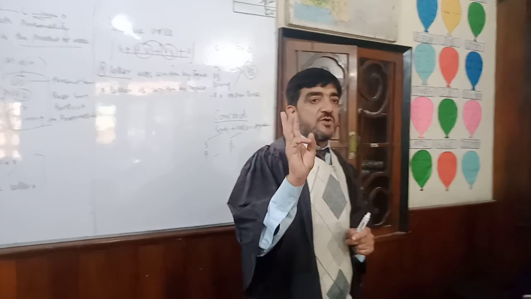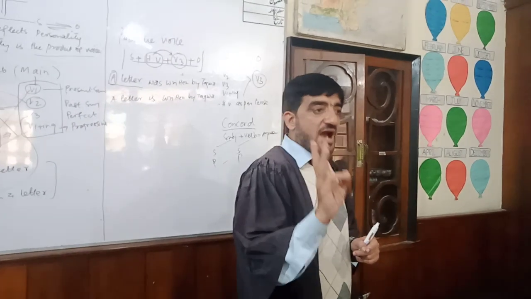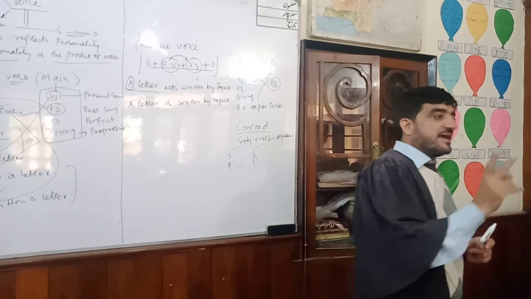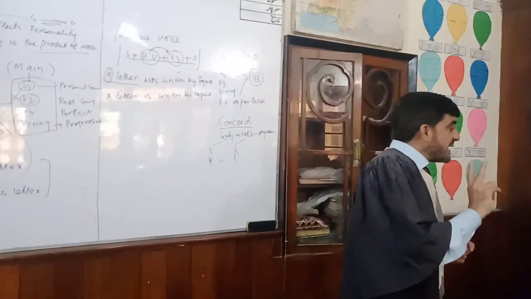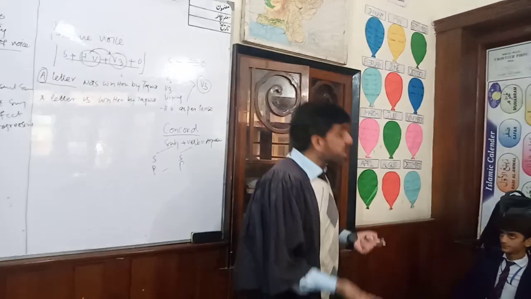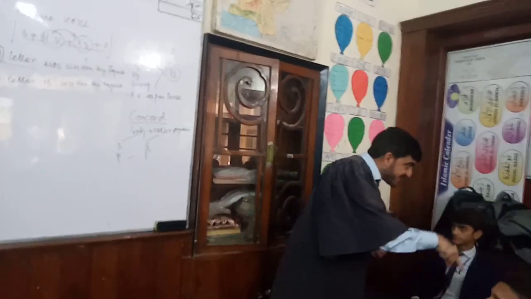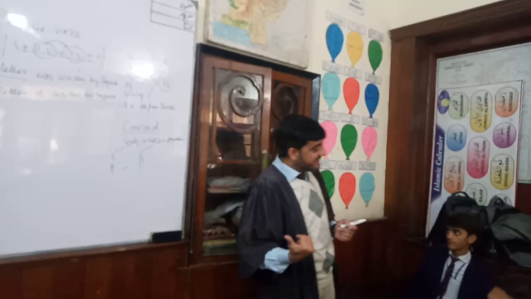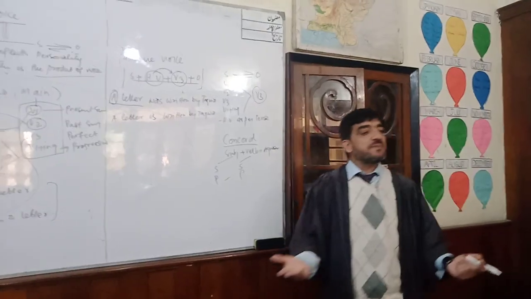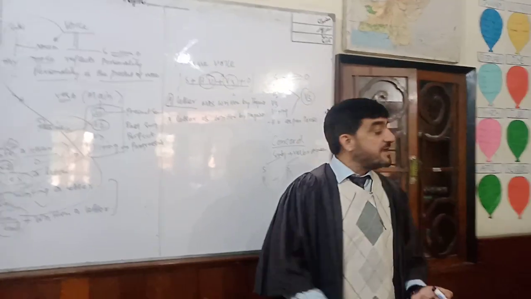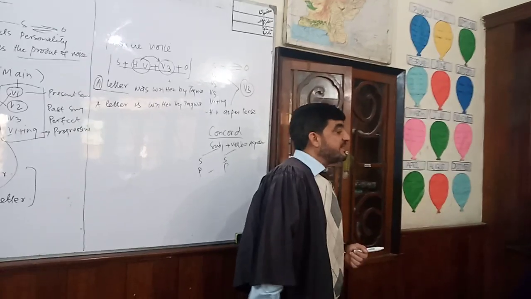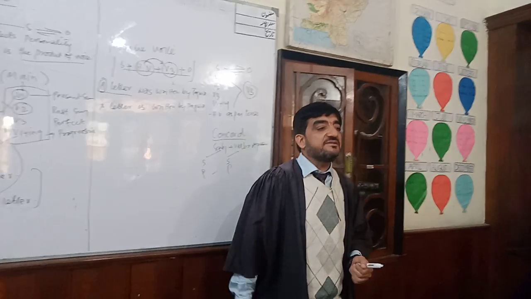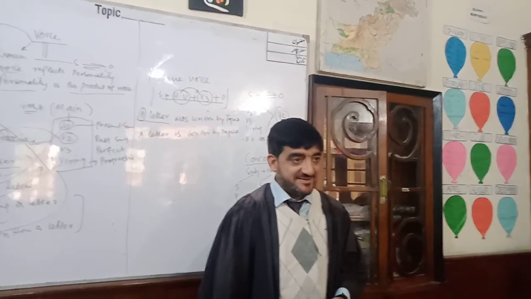Active helping verbs mean is, am, are, was, were, has, have, had. Two active helping verbs are impossible. One should be active and the other should be passive. For example, I am active and you are passive. If you are also speaking and I am also speaking, that will be speaking plus speaking, which is equal to noise.